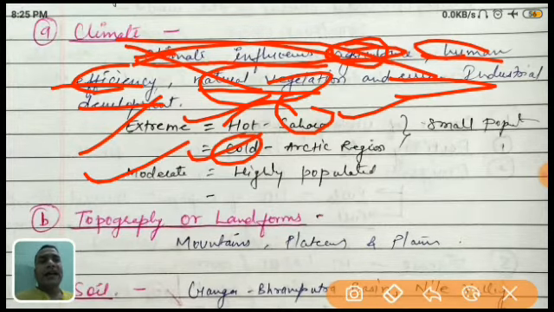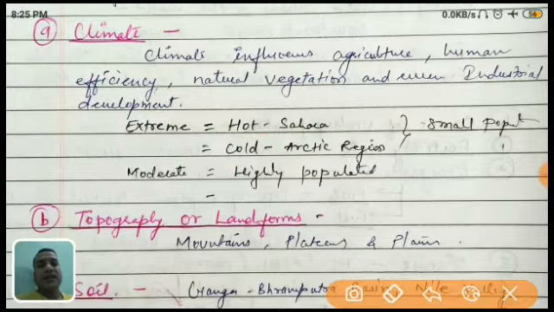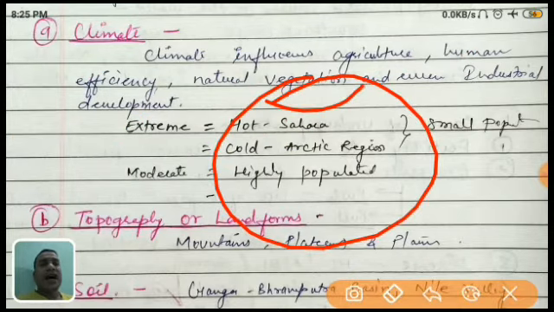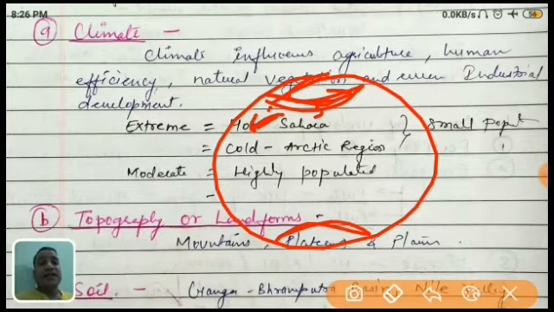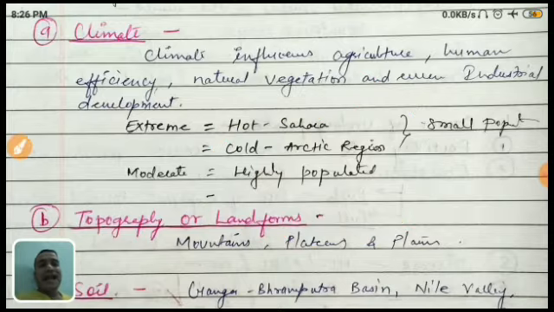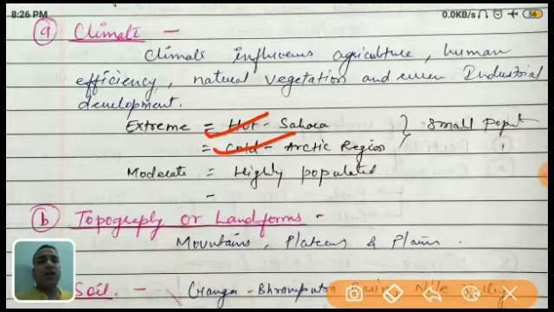Likewise, there are cold areas like the Arctic region. This is the earth's surface, and this is the Arctic region. Here is the Canada region, Iceland, and there is also one place here, the Antarctica. Antarctica is completely uninhabited. No people live there, only laboratories and observatories where scientists are examining something. So the Arctic region is also extremely cold, and that's why the population is very low. Because of these extreme conditions, either hot or cold, the population is very low.